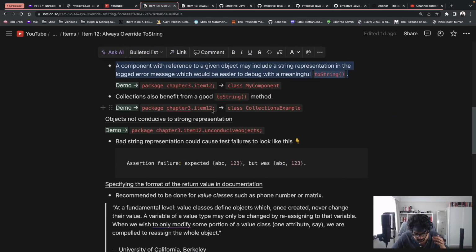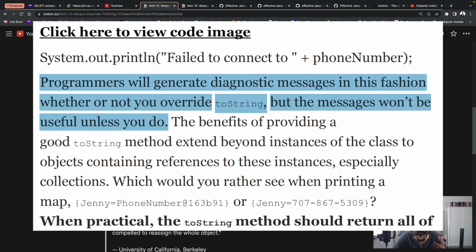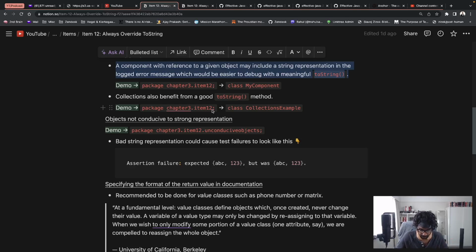And he continues, programmers will still generate diagnostic messages in this fashion whether or not you override ToString, but the messages won't be useful unless you do. Yes, it's kind of the same thing he's repeated there.